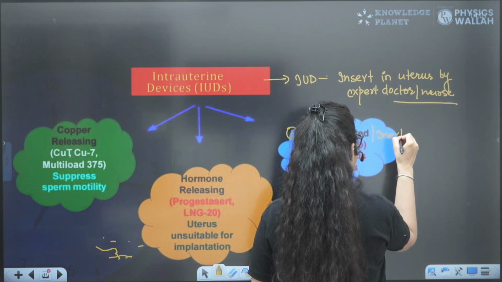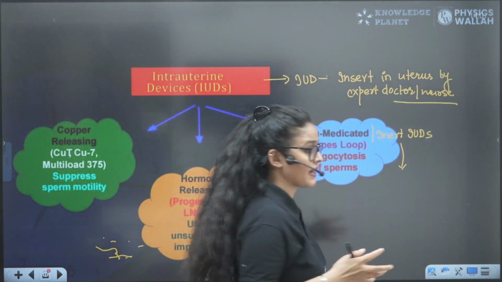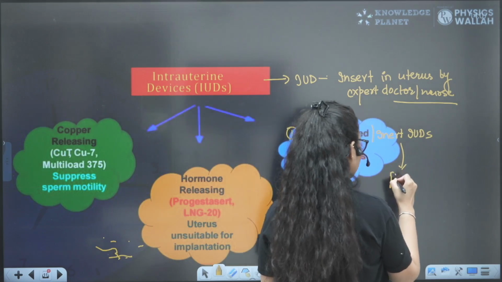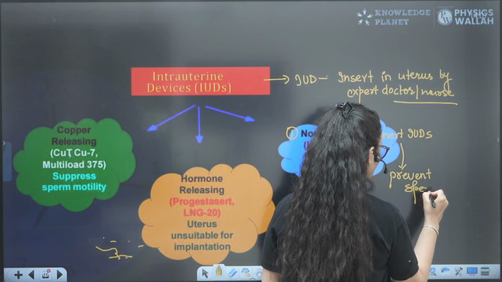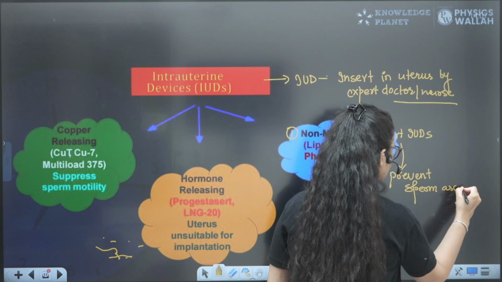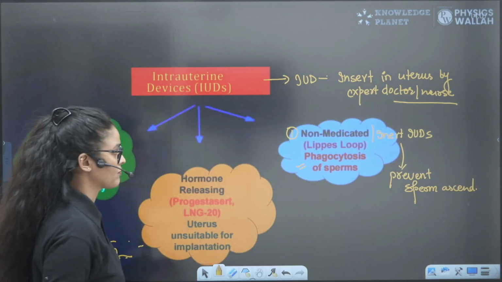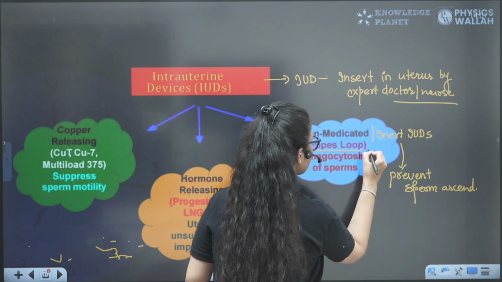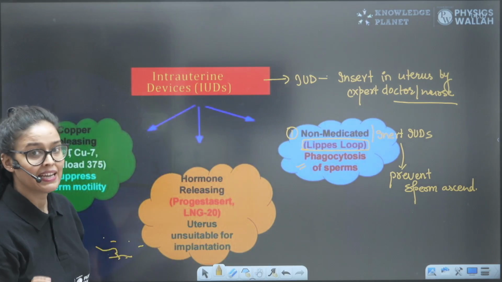How exactly do they work? They make the female reproductive tract toxic for the sperm, right? And they prevent sperm ascent. They will not allow the sperm to go to the fallopian tube, right? They cause phagocytosis of the sperm. This is how inert IUDs work. The best example is the Lippes loop, right? So the Lippes loop is the best example of an inert IUD.